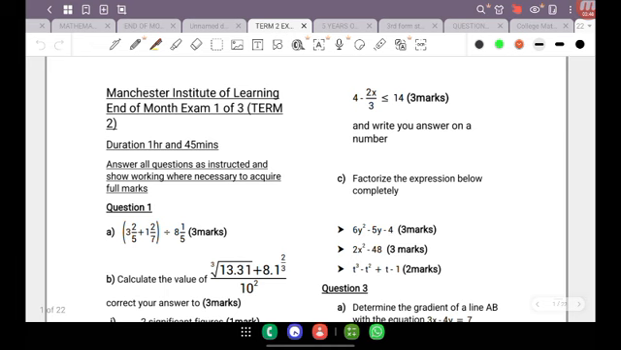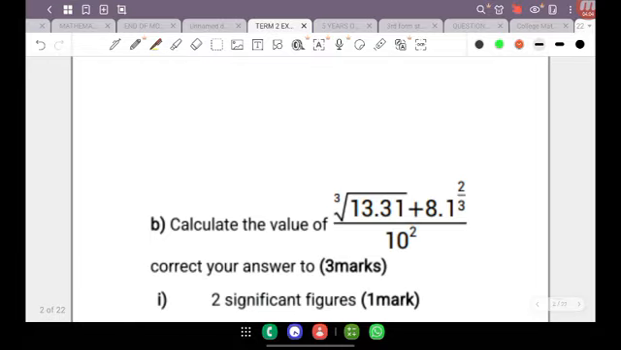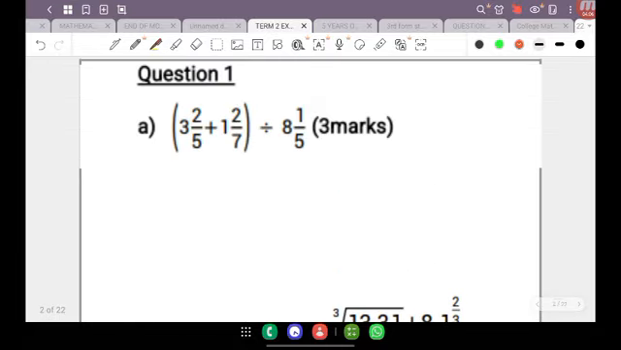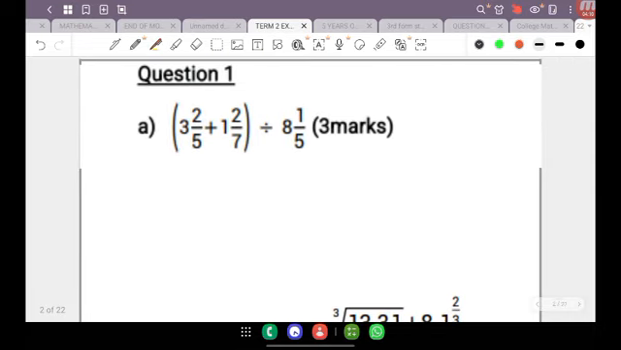Question number 1. We are told that we have to evaluate 3 and 2 over 5 plus 1 and 2/7 in a pair of parentheses, divided by 8 and 1/5. So we're just going to go ahead and pull that up on the screen here. And here is how we go about that question.